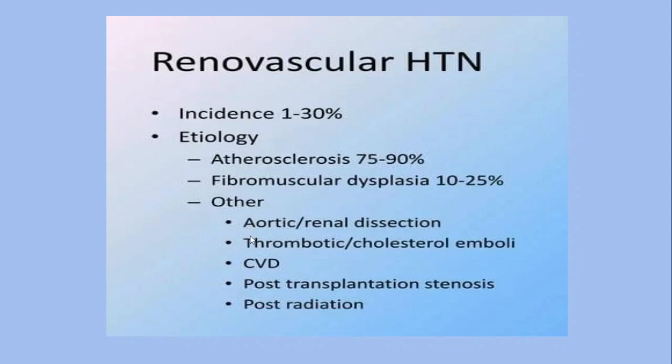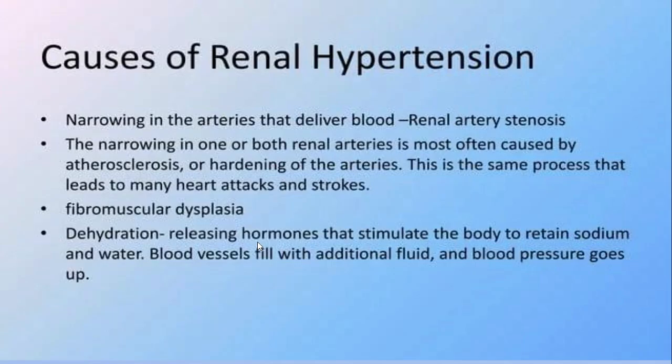Another is aortic renal dissection. Next is thrombotic cholesterol emboli. Another is CVD, cardiovascular diseases. Another is post-transplantation stenosis, meaning narrowing and blockage of your artery walls. Another is post-radiation. These are the most common conditions that can lead to renovascular hypertension, right? You can see narrowing in the artery that delivers the blood. It is called renal artery stenosis.